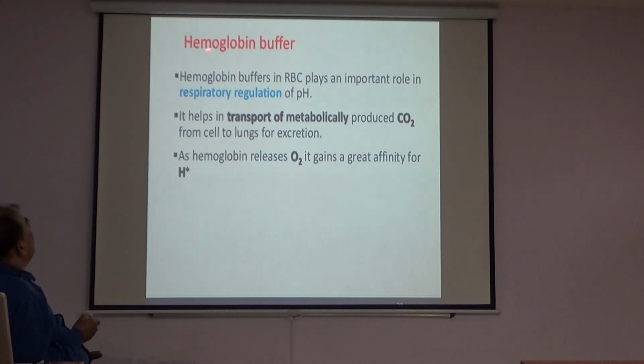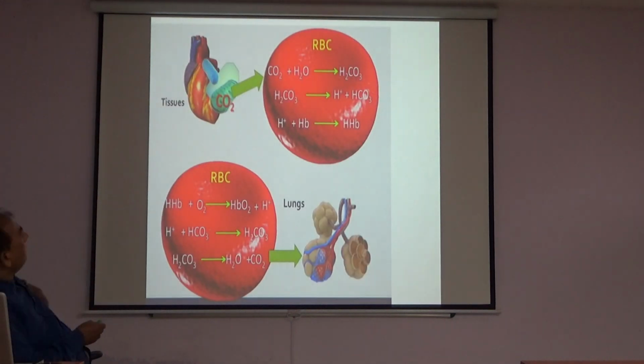Hemoglobin buffer. The hemoglobin buffer in RBC plays an important role in respiratory regulation of pH. It helps in transport of metabolically produced carbon dioxide from cells to lungs for excretion. As hemoglobin releases oxygen, it gains a greater affinity for hydrogen ions. So in tissue, carbon dioxide is produced, and it reacts with water to form H2CO3, that is carbonic acid, and this carbonic acid dissociates to form hydrogen ion and bicarbonate ion.